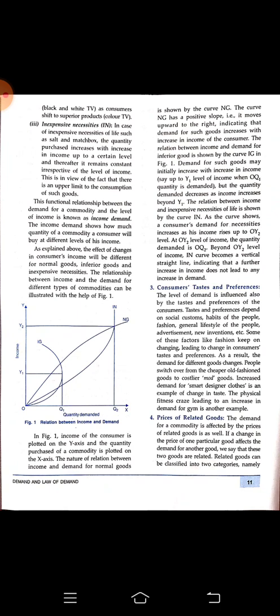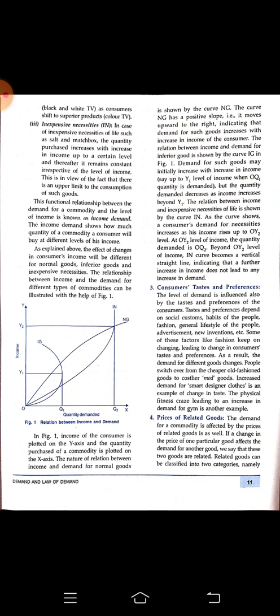Now, you can see in the picture this demand curve, which is just standing vertical, and below you can see Q2. This is a demand curve for the inexpensive necessity. This means that in this kind of product, whether the price is increasing or decreasing doesn't matter, the quantity demanded will remain the same, and the product is going to be consumed by the people in a similar manner. For example, salt.